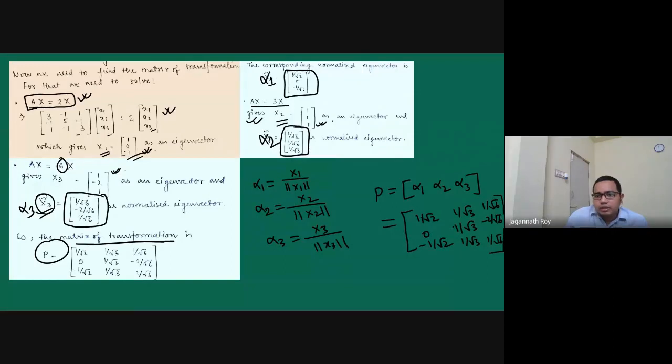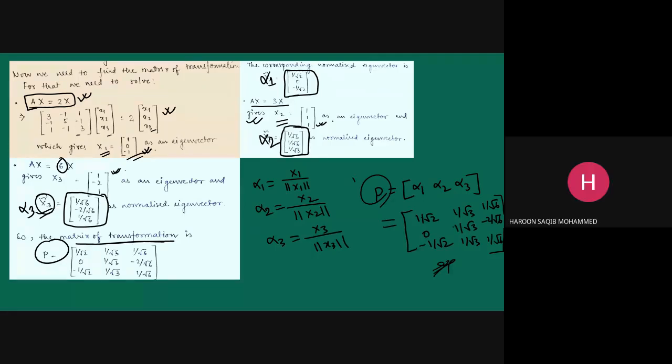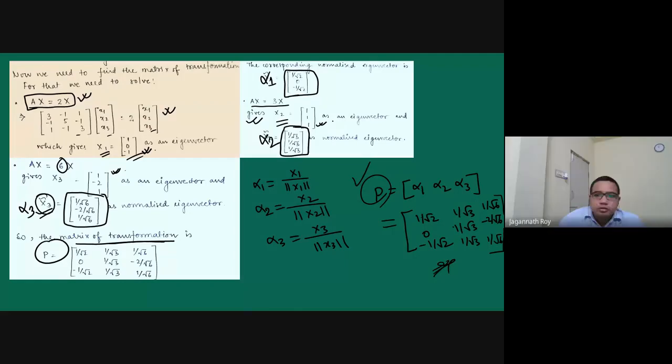So that is what we have to find, the matrix of transformation. So finding the canonical form, and after that we have to find the matrix of transformation. How is alpha 2 0? No, alpha 2 is not 0. Alpha 2 is this one, 1, 1, 1.